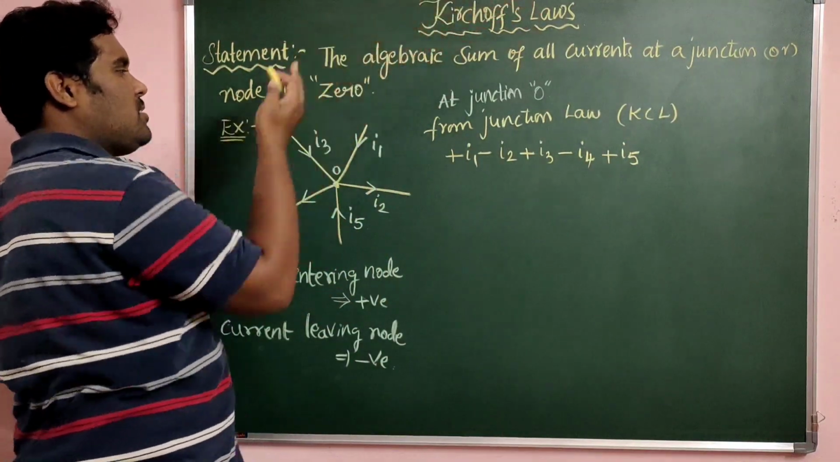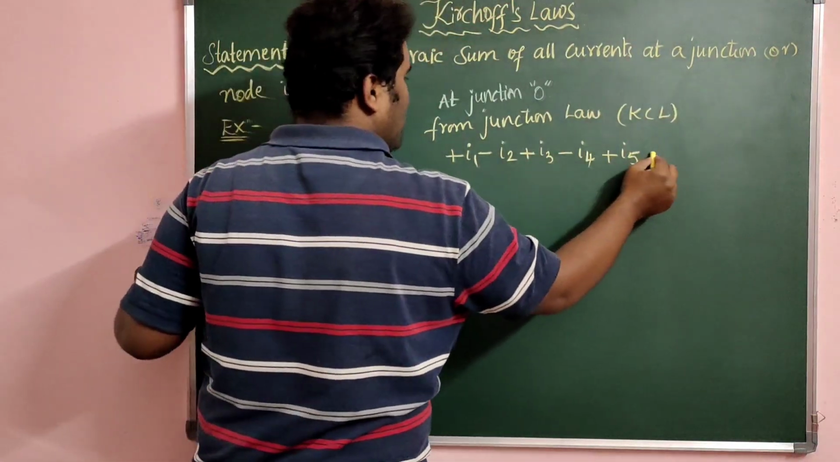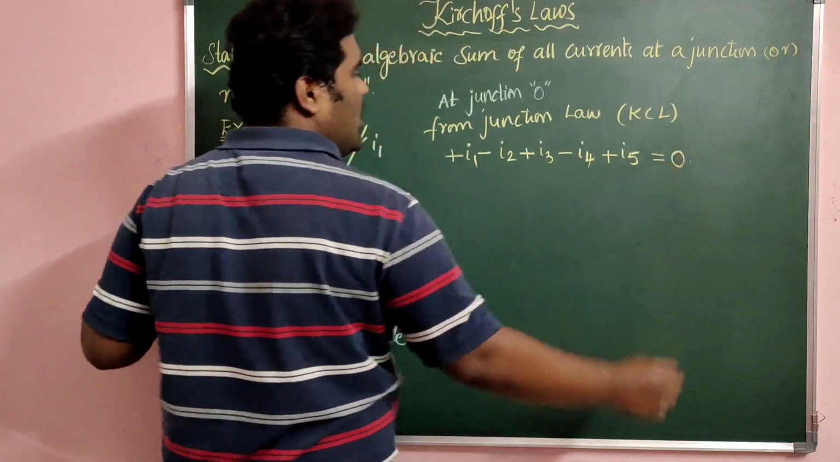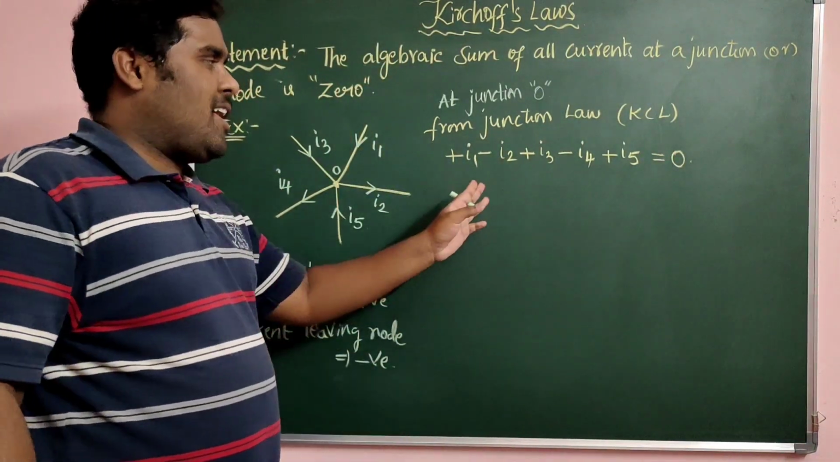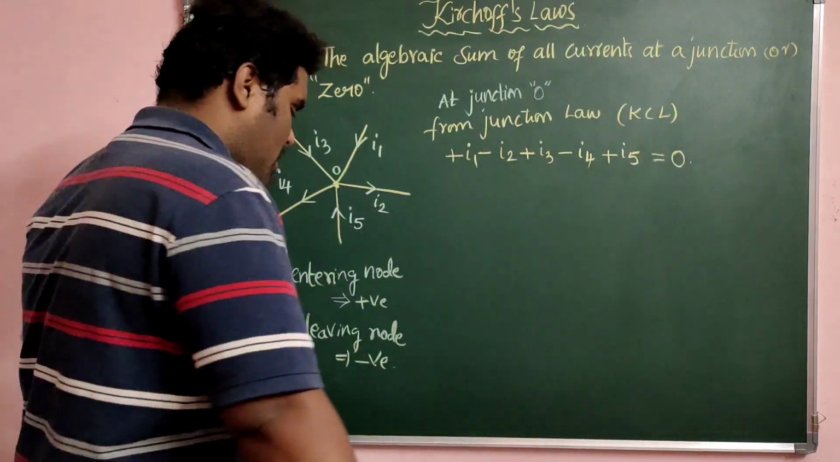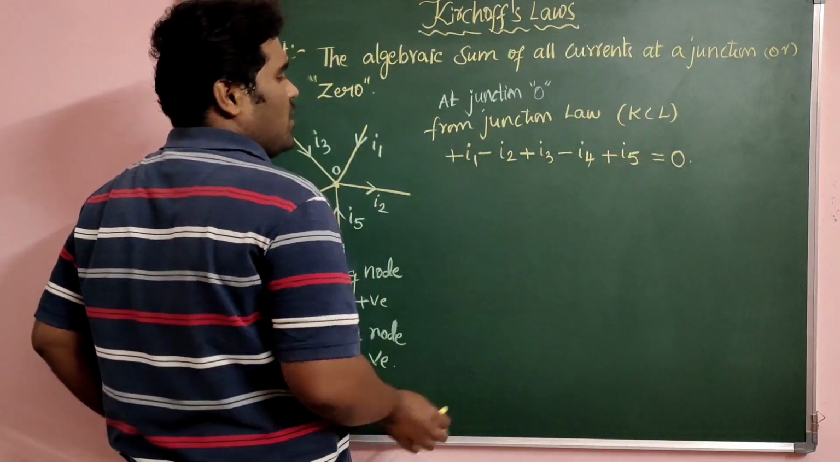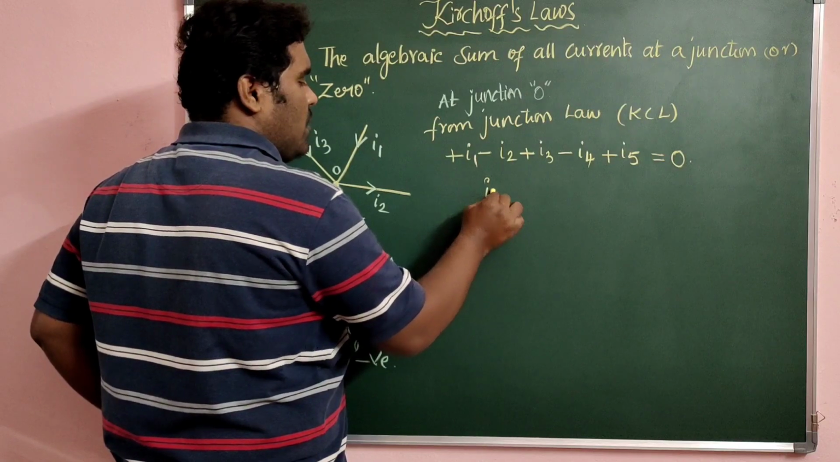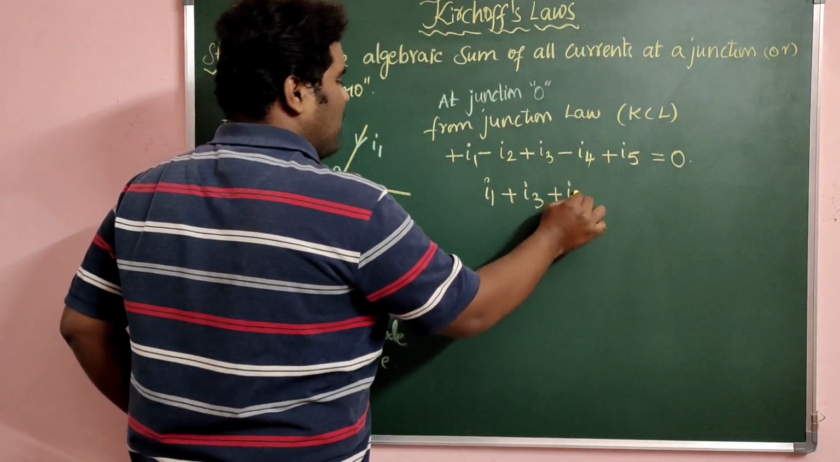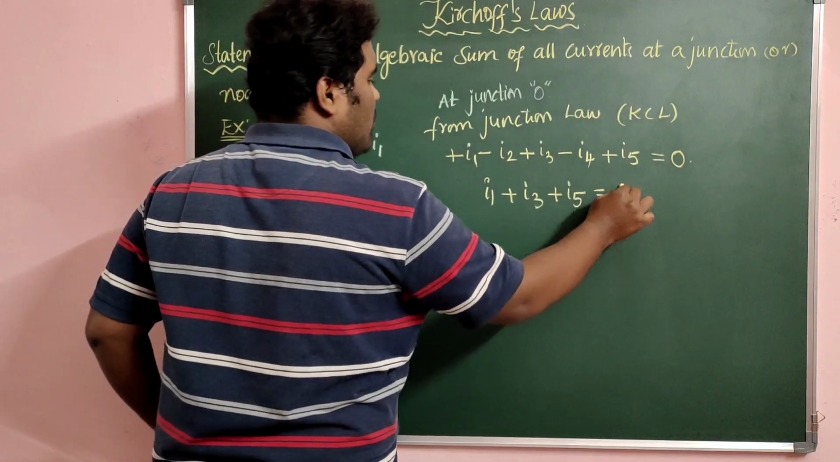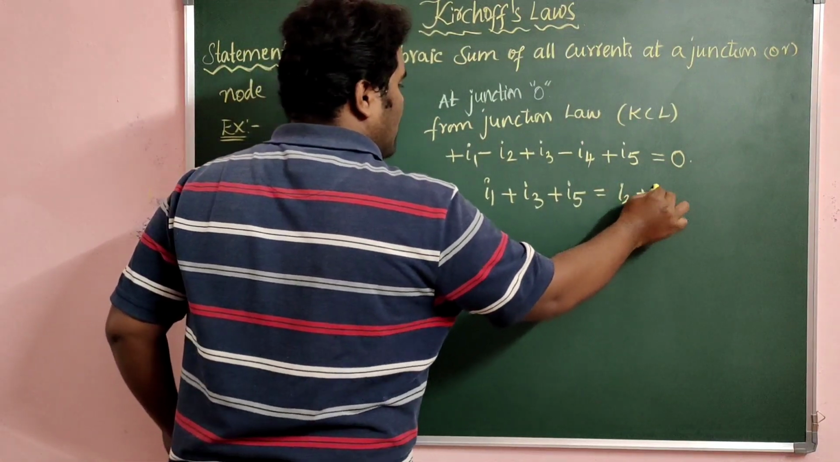Algebraic sum of all currents at a junction is 0, so therefore total current is 0. Now you just do one mathematical trick directly. Transpose all the negative terms to that side. So what happens if you transpose all the negative terms to that side? I1 plus I3 plus I5 is equal to I2 plus I4.